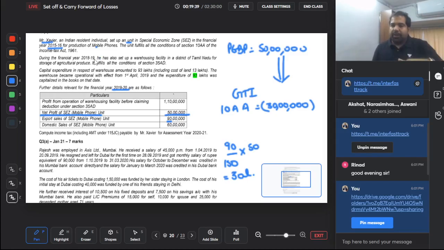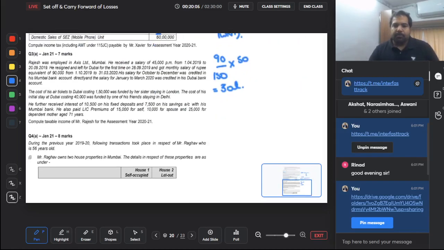Let it come to GTI, then 10A, take 30 lakh, and write a working note 1. In the working note 1, you have to present it like this: the SEZ business is in the first 5 years of operations. As per section 10AA, 100% deduction will be given of the export profits calculated as under. Export percentage into profits, that is 90 by 50 into 50, that is 30 lakhs, 100% of that will be given as a deduction. That's all you need to put in.